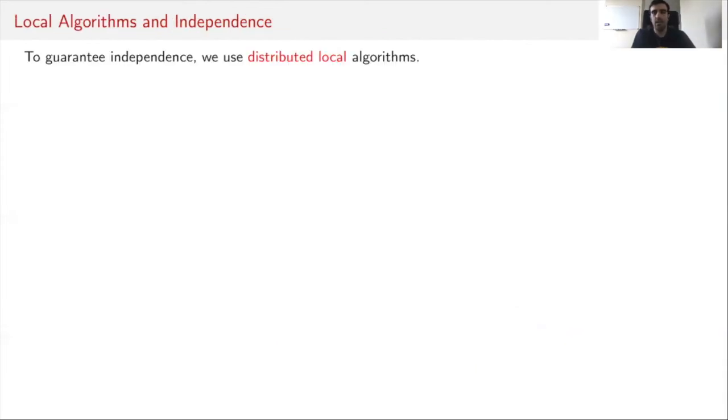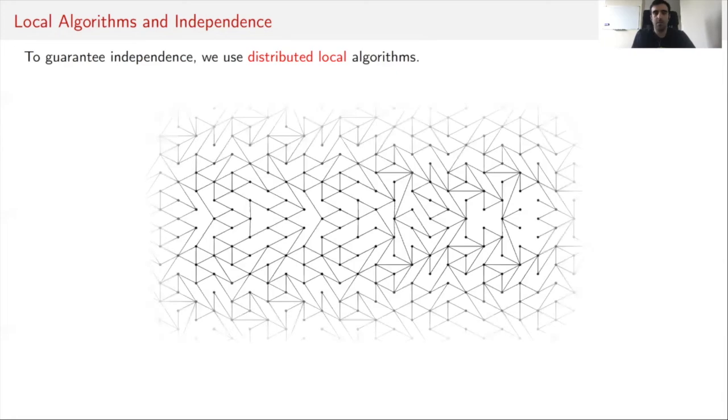Okay, now let's see how we can guarantee both of these properties and design this local algorithm and this vertex independent matching algorithm. To design this algorithm, we use distributed local algorithms. By that, I mean an algorithm that constructs a large matching on the whole graph.